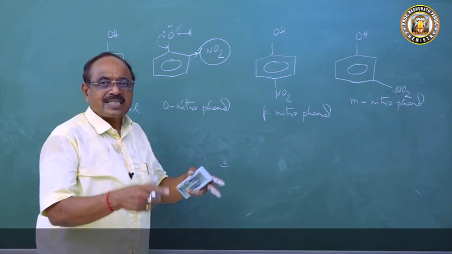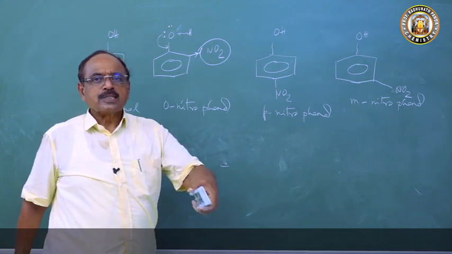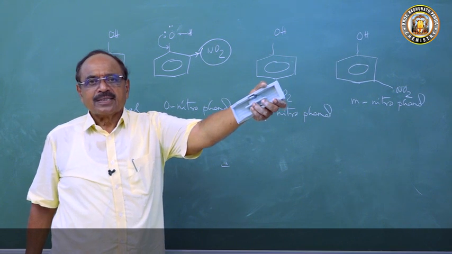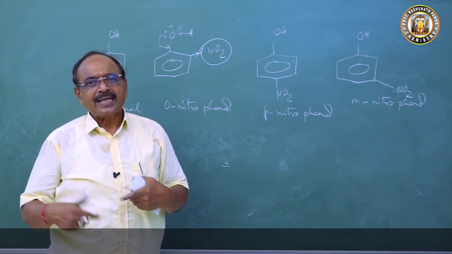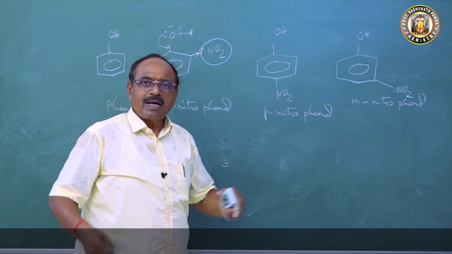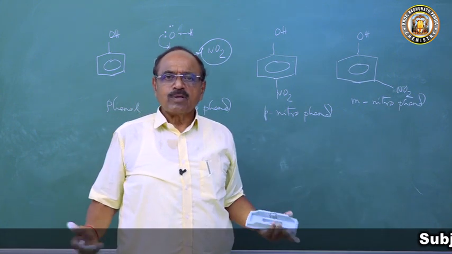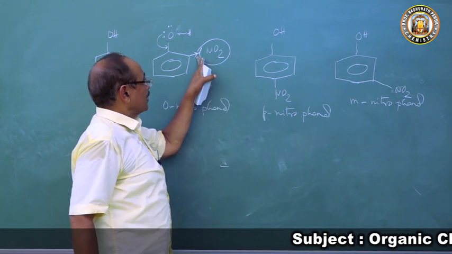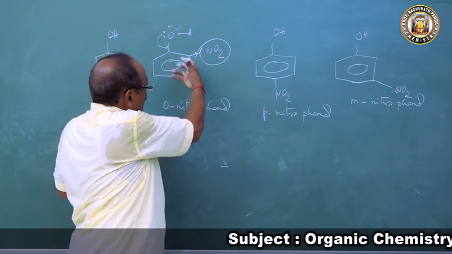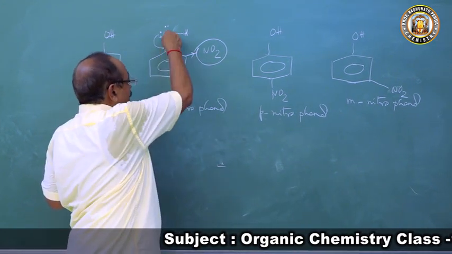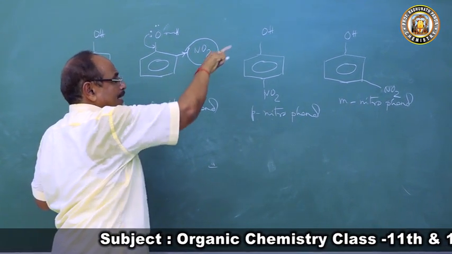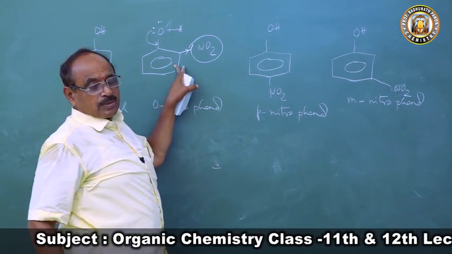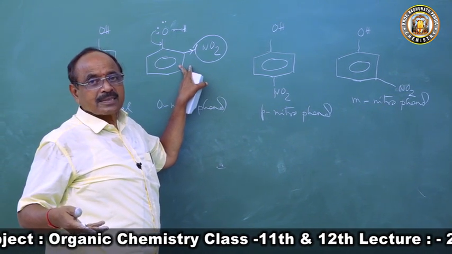It is just like I am going on a cycle, pedaling, and somebody is pulling me from the front. When my friend pulls me from the front, I will go faster on the same cycle. Here also the nitro group is the electron attracting group. It will pull the electron to come. The electron was coming itself, and now it is being pulled, so the delocalization process will be enhanced.